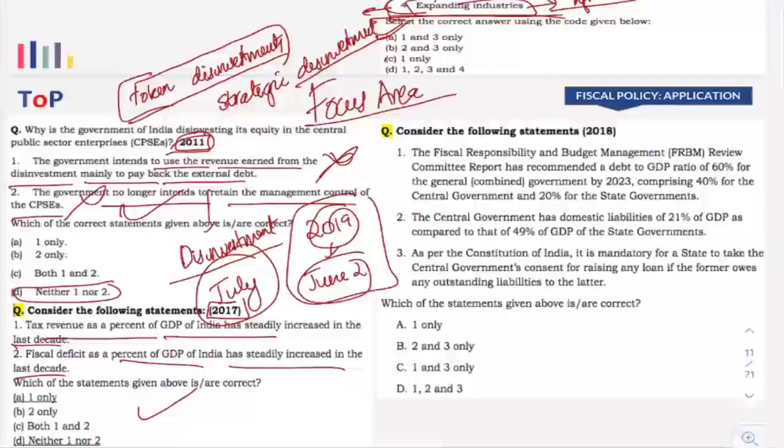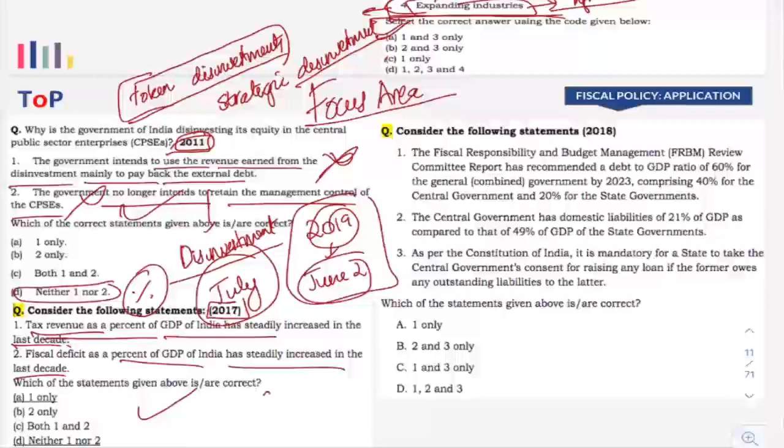Now, if it is something that is related to an economic indicator, especially if something is in percentage terms, note this down. If something is in percentage terms, there is very low chance that it will steadily decrease or increase.